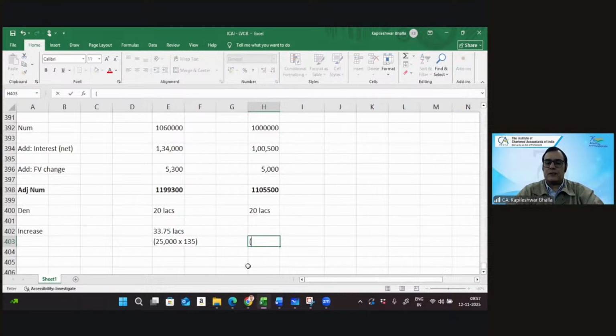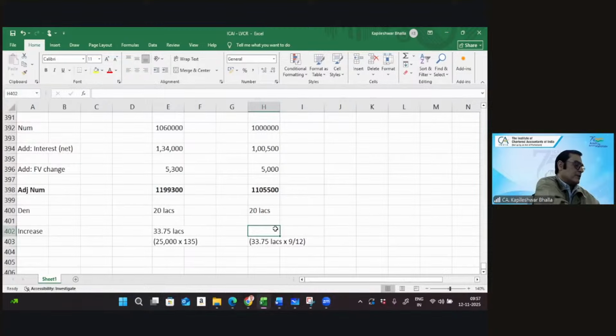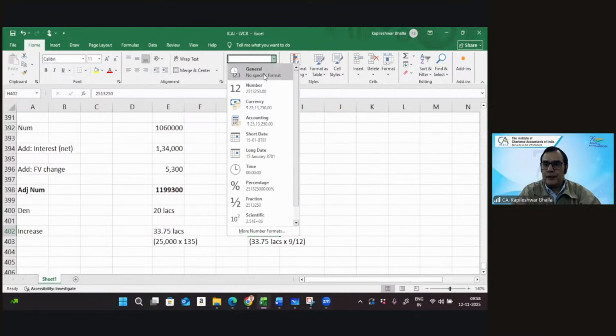And in this case, do we take 33 lakhs 75 or 9 months? In this case, it would be 9 months because they were not in existence. So that would be 25 lakh 13,250. So with this, we will be able to get the figures as well.